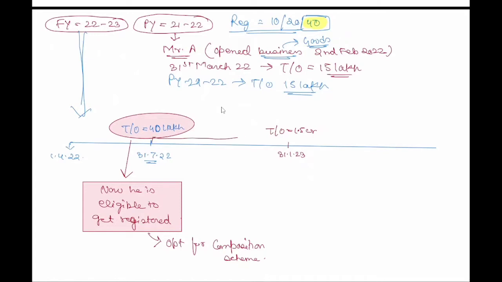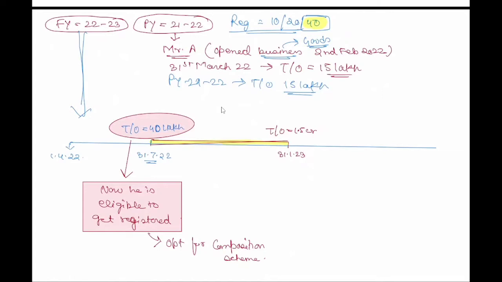So what I can say here is that for this period he was registered, correct? He was in the composition scheme, and one more thing we will read in section 10(3) and 10(4): once on a date your turnover crosses the limit of 1.5 crore or 75 lakh or 50 lakh, whatever it is, you are out of it.